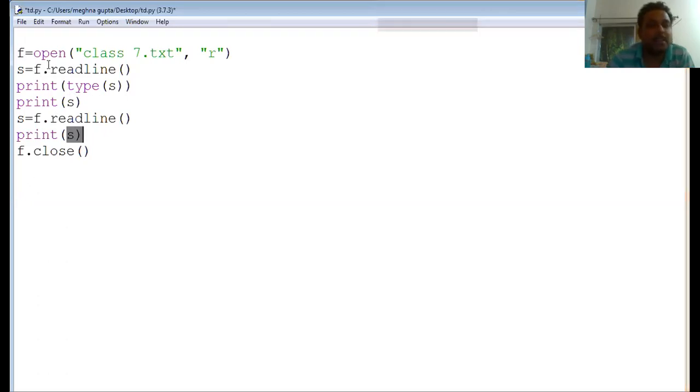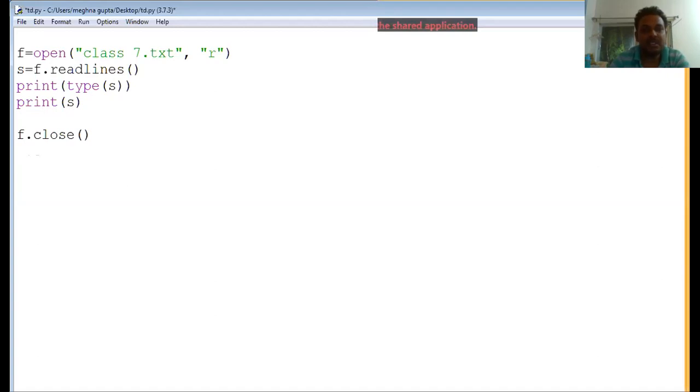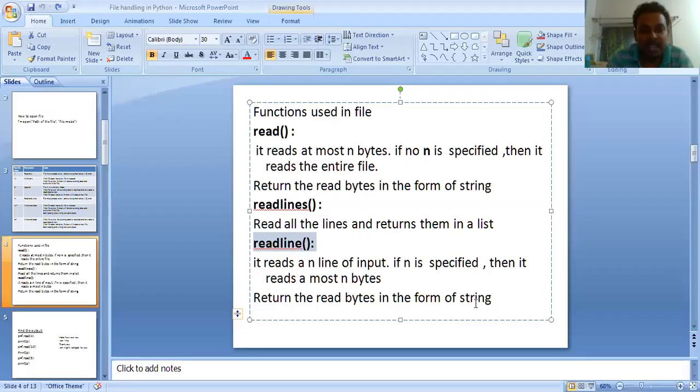Okay, now comes the readlines function. What is the readlines function? Readlines reads all the lines and returns them in a list. Suppose I show you with a marker. Suppose you have 4 lines of content written in the file.